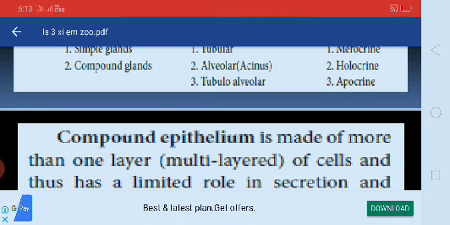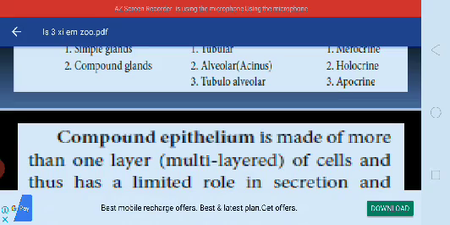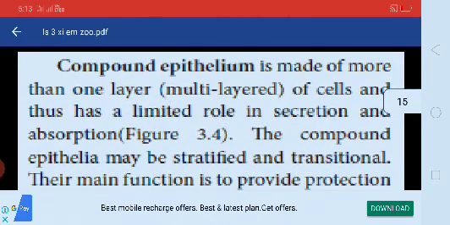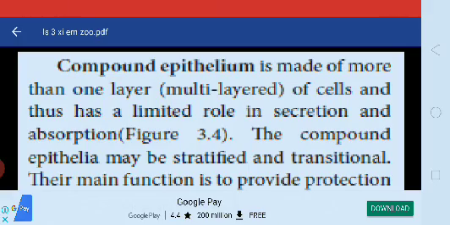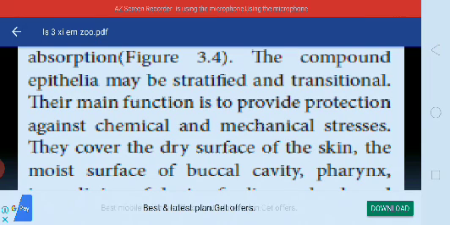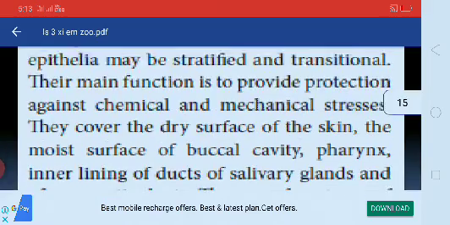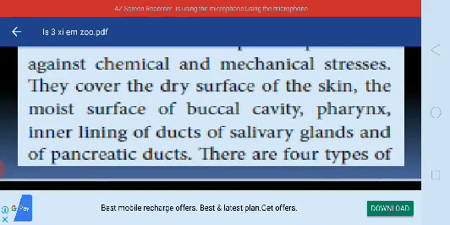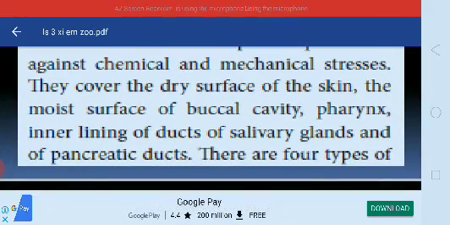Compound epithelium is made up of more than one layer, multi-layered cells, and thus has a limited role in secretion and absorption. The compound epithelium may be stratified and transitional. Their main function is to provide protection against chemical and mechanical stress. They cover the dry surface of the skin, the moist surface of the buccal cavity, pharynx, inner lining of ducts of salivary glands, and of pancreatic ducts.